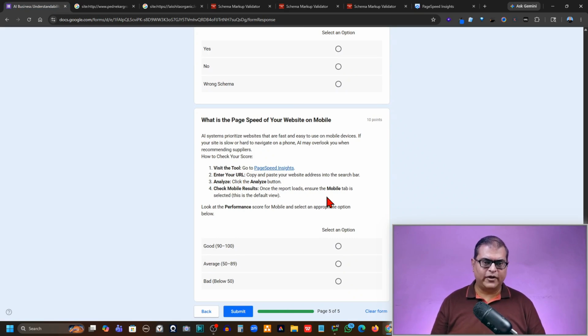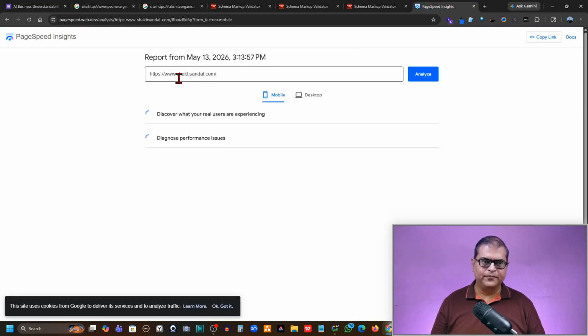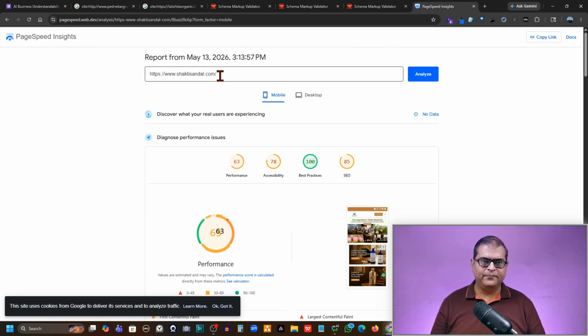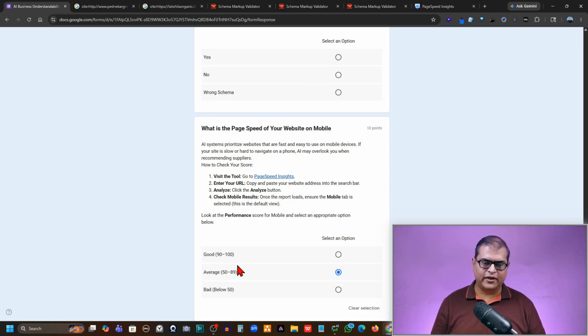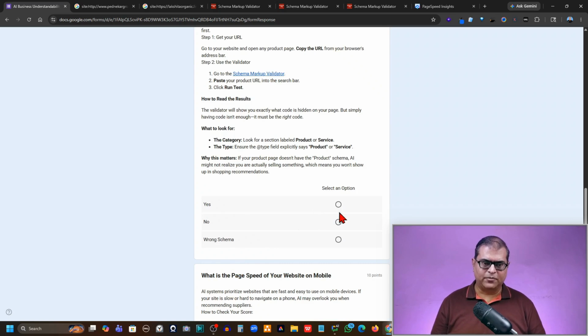The next one is the page speed check. You have to basically go to the PageSpeed website, copy and paste your URL, and it will analyze and show you. You have to ensure that the speed is above 50. That is moderate. If it is above 90, that is good. If it is 50 to 89, it is average. And if it is below 50, that's where it is concerning. So you have to ensure that it is somewhere here or here. If it is here, that's where it is concerning. So again, you have to select an appropriate option.